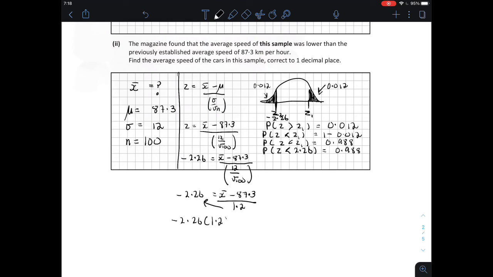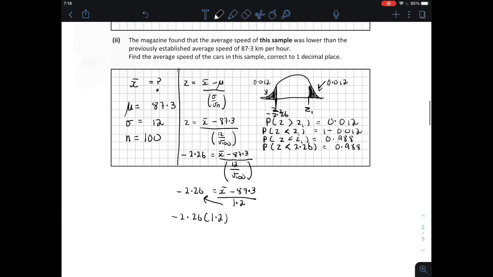Cross multiplying to find our sample mean gives us minus 2.26 times 1.2 equals x hat minus 87.3. Solving it out, we get